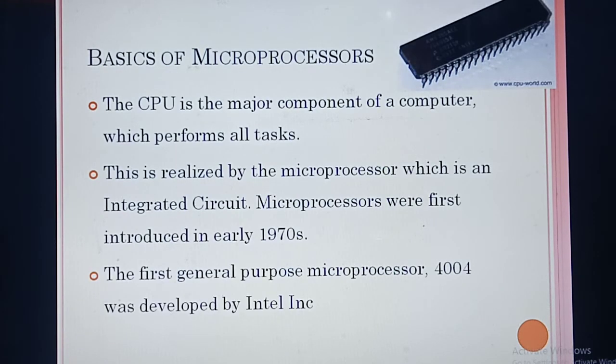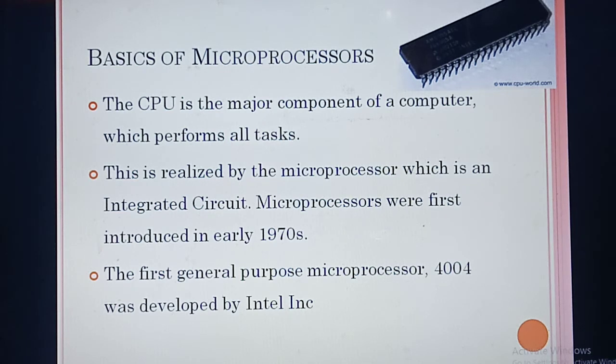So next you are going to study about the microprocessor. Okay. What's the first thing you are going to study in this chapter, the microprocessor. Have you seen the picture of the microprocessor at the top? Have you seen that black color with some pins? Yes. So that's the real image of the microprocessor. Where will this microprocessor be located? Inside the CPU, on the motherboard. I'll show that picture also in the next slide. I'm going to display that picture also.